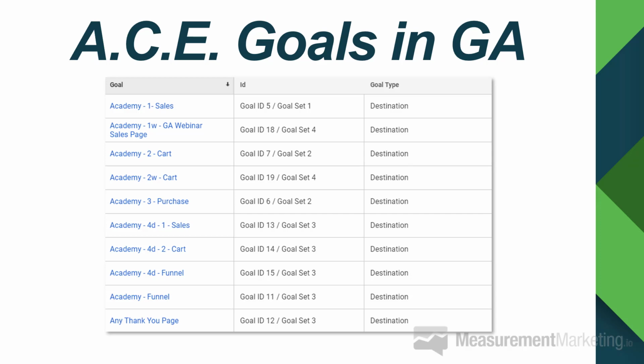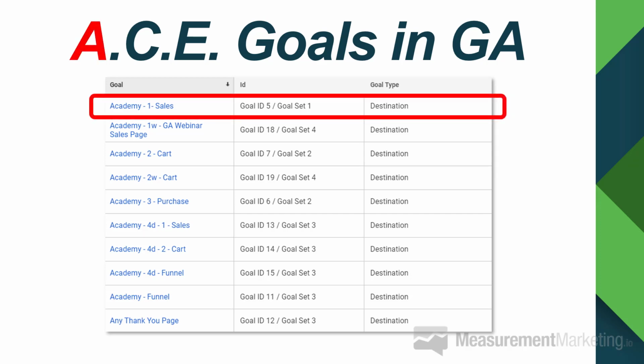But if you look at ours, this is kind of a snapshot of our backend in Google Analytics. We have a bunch of different goals. Now you can see here, Academy, in this case for the Measurement Marketing Academy, it's kind of our flagship product. We have our sales page. So this is a goal that lights up. It's an awareness goal. This is our awareness goal where we light this goal up when somebody sees our sales page, because that's a necessary milestone in that particular customer journey, from somebody who is not at all aware of the Academy all the way through to when they become a buyer of the Measurement Marketing Academy. So this is an example of awareness goals.